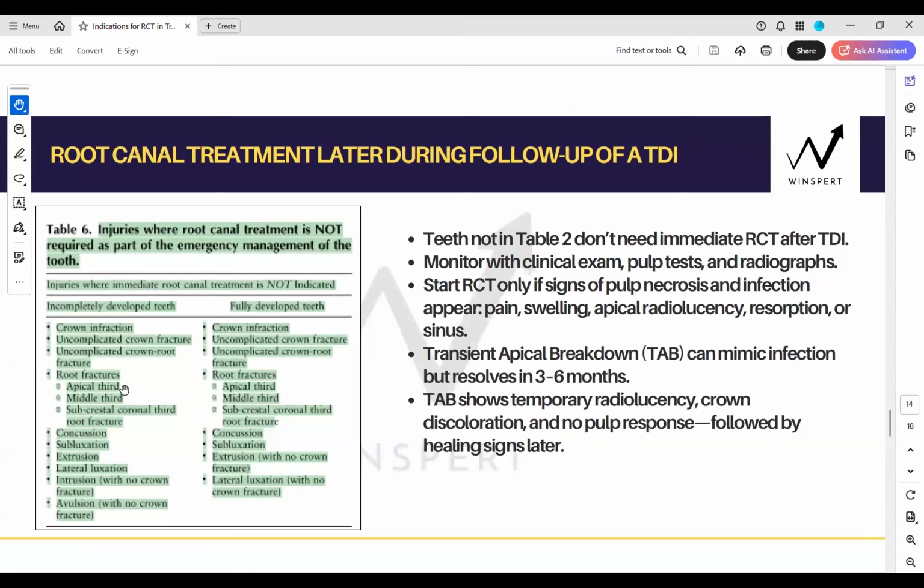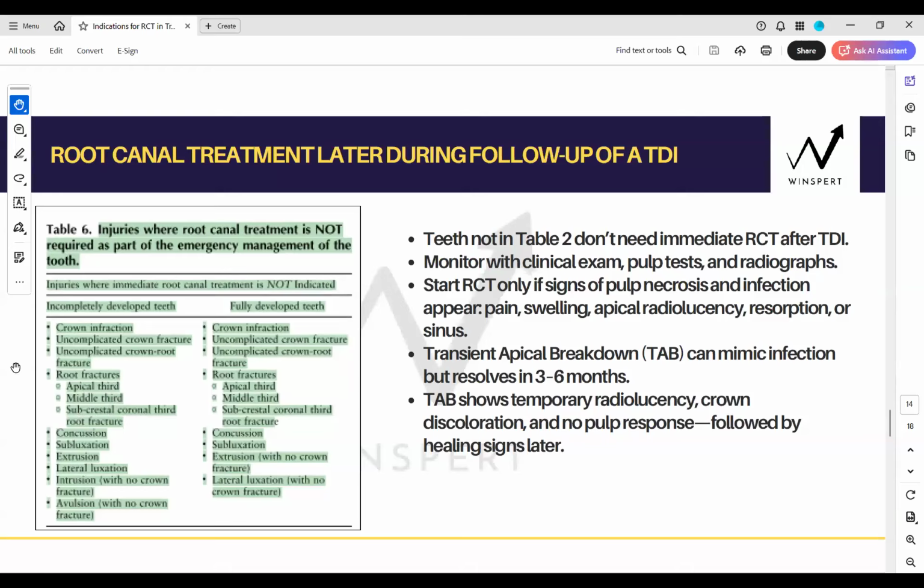In your immature teeth, these are all the injuries which will not require immediate RCT but regular follow-up and monitoring, which is crown infraction, any uncomplicated crown fracture, uncomplicated crown and root fracture, root fractures which are apical, middle, and even subcrestal coronal third root fracture, right? Which is below the crest.